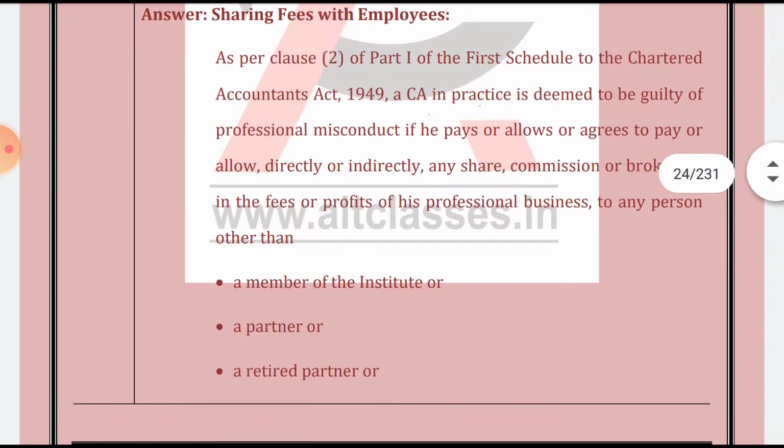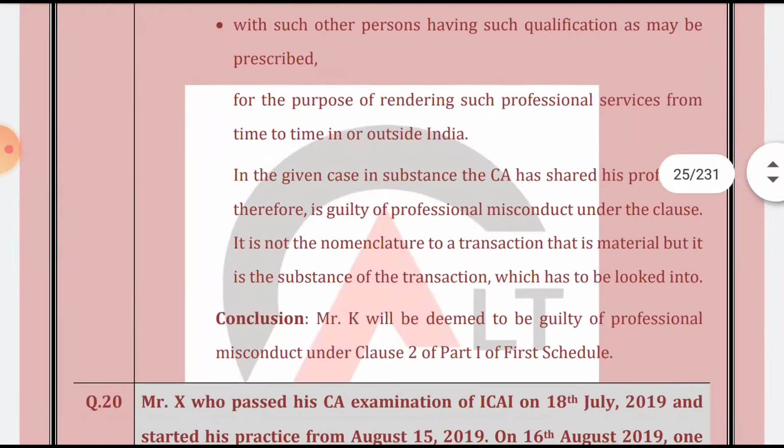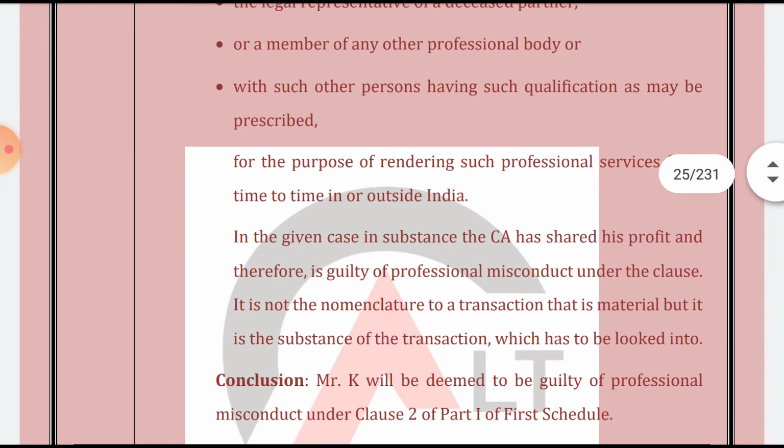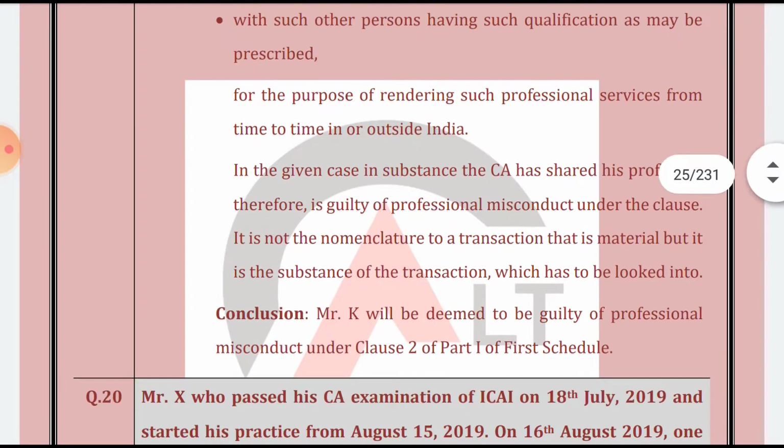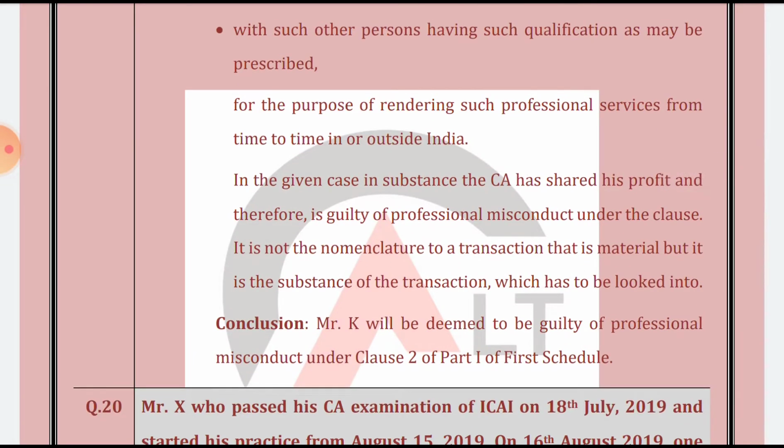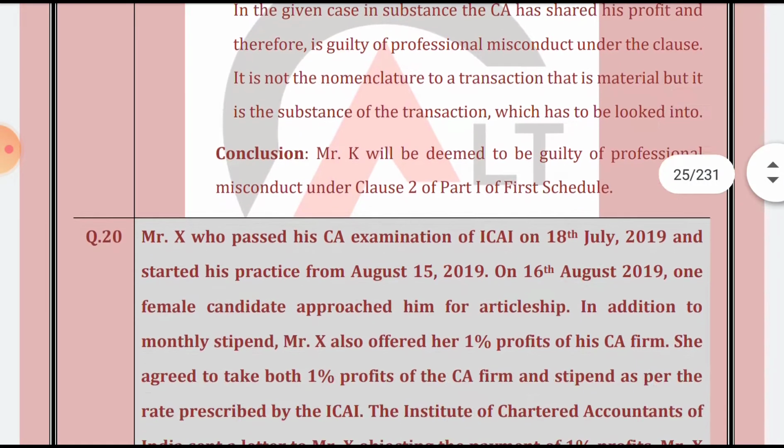Clause 2 of Part 1 of the First Schedule, the same thing has been given in the instant case. In the given case, in substance, the CA has shared his profit and therefore is guilty of professional misconduct under the clause. It is not the nomenclature of the transaction that is material, but the substance of the transaction which has to be looked at. K will be deemed to be guilty of professional misconduct under Clause 2 of Part 1 of the First Schedule.